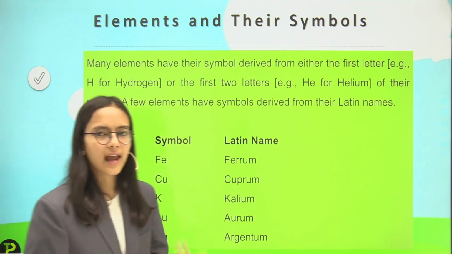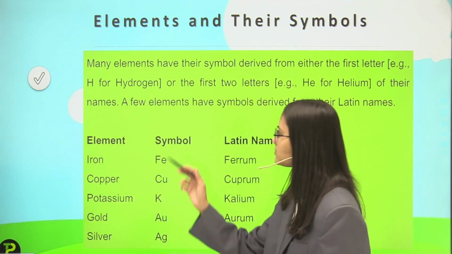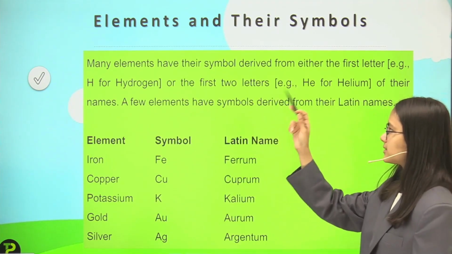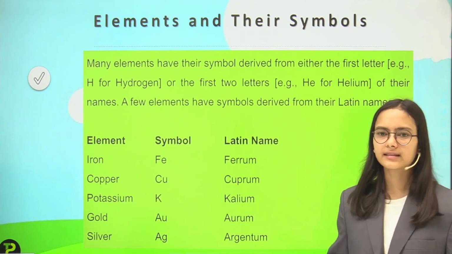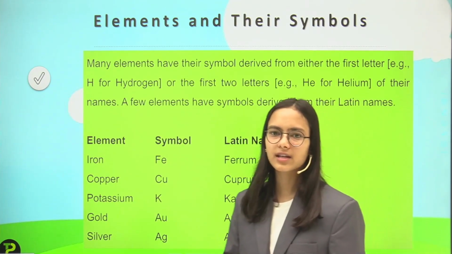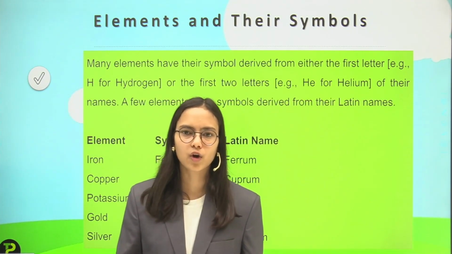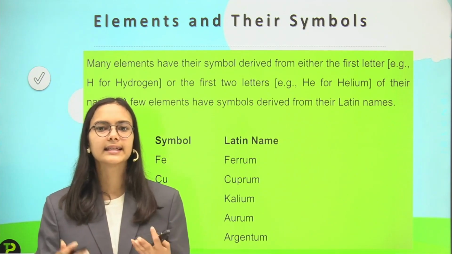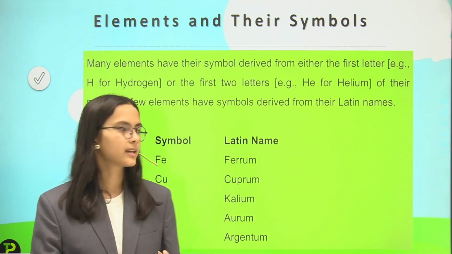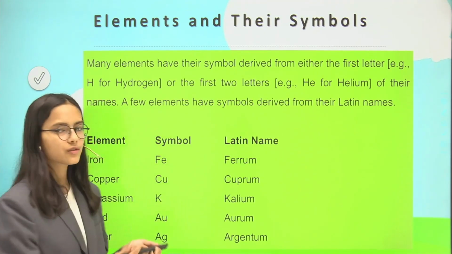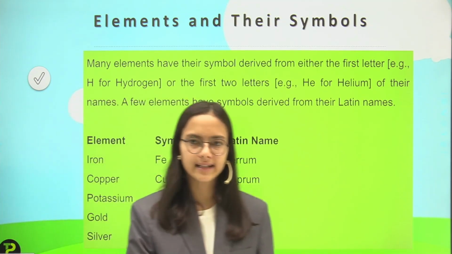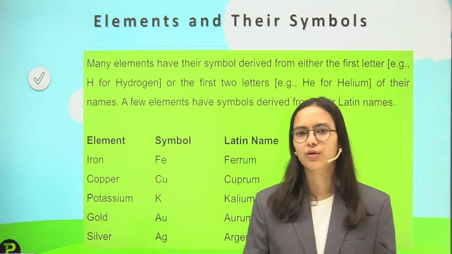Example, H is taken for hydrogen, or the first two letters, for example helium, He is taken. And if I talk about chlorine, that is Cl. So not actually the first two, but the third letter is taken here. Any two letters are taken from the name.